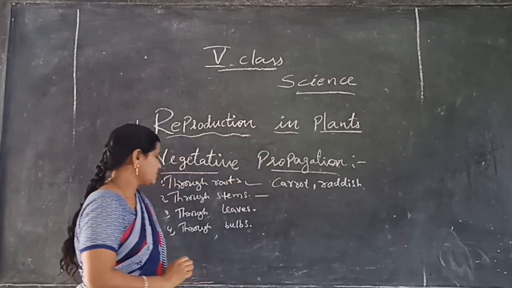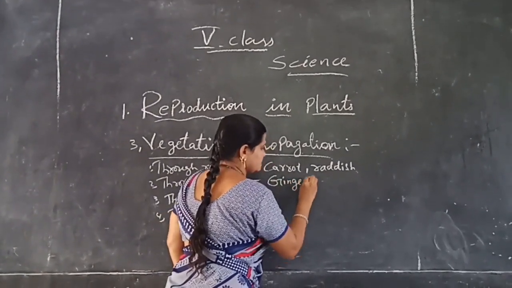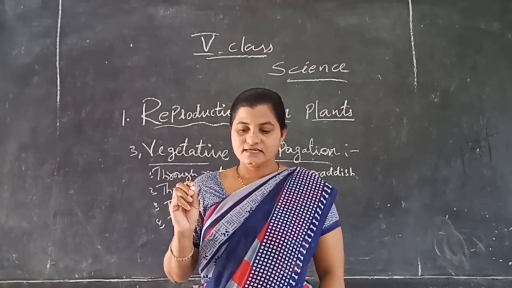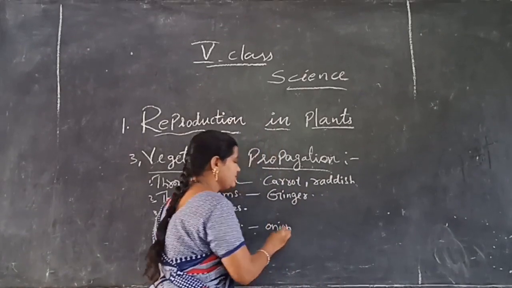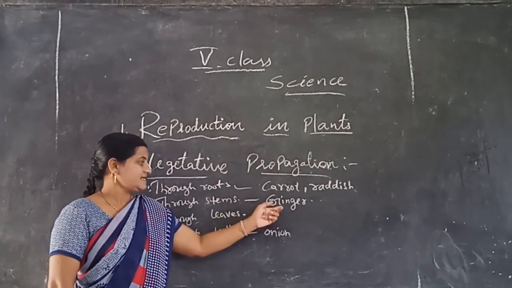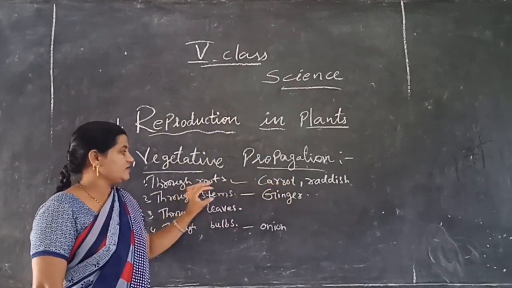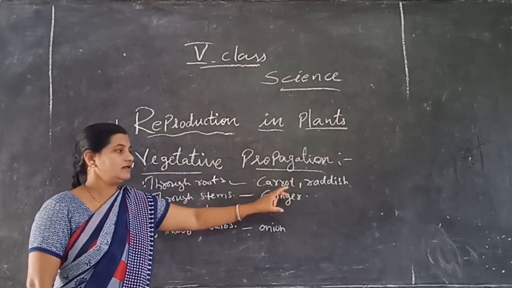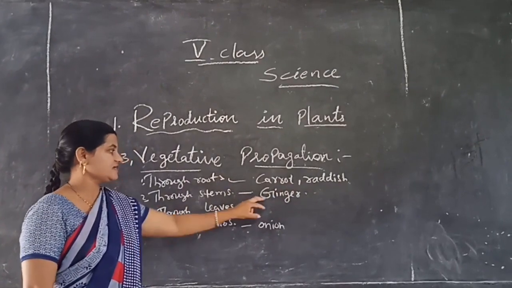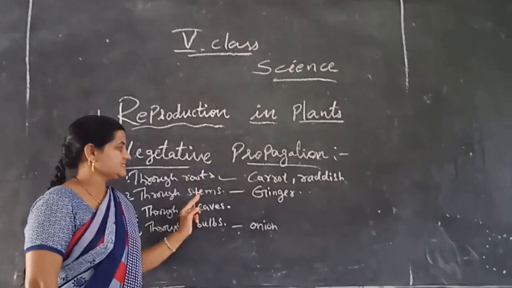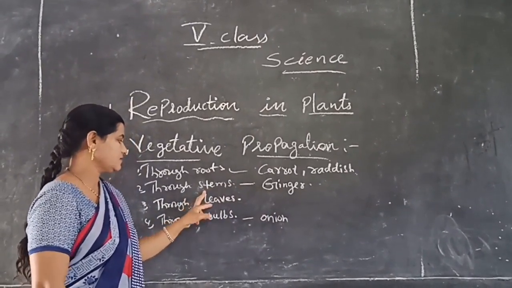Next, vegetative propagation through stems. Here the example we can write is ginger. Okay, ginger, onion and potato. Onion is the best example for bulbs, but here we will discuss ginger. Ginger is also one of the stems only. This is not a seed, only stem. When we plant the ginger into the soil, it will give birth to a new plant. Understood? Ginger is a stem, and when we plant it into the soil, it will germinate into a new plant. Okay?